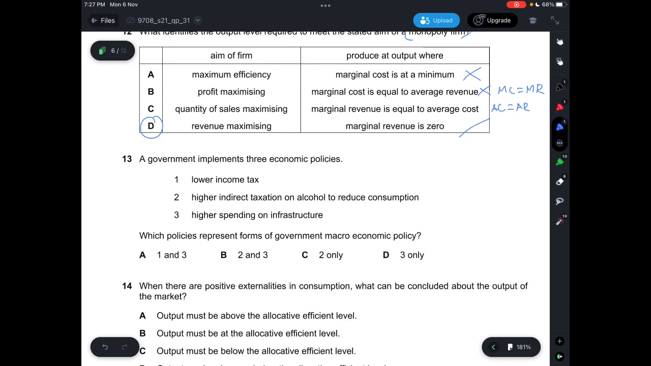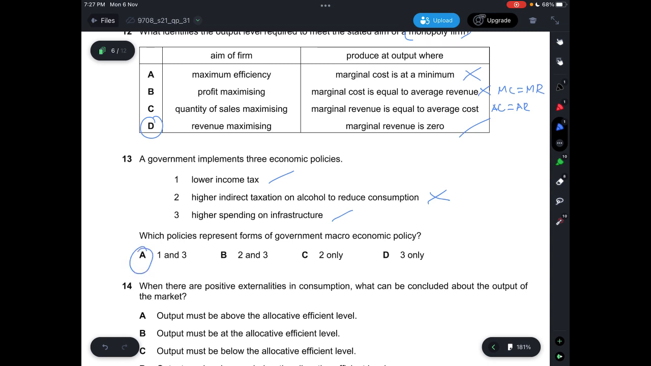Question 13, the government implements 3 economic policies. 1, lower income tax. 2, higher indirect taxation on alcohol to reduce consumption. And 3, higher spending on infrastructure. Which policies represent forms of government macroeconomic policy? Lower income tax is part of it, but indirect taxation is not. And spending on infrastructure is part of supply side policy, so yes. So the answer here would have to be 1 and 3.